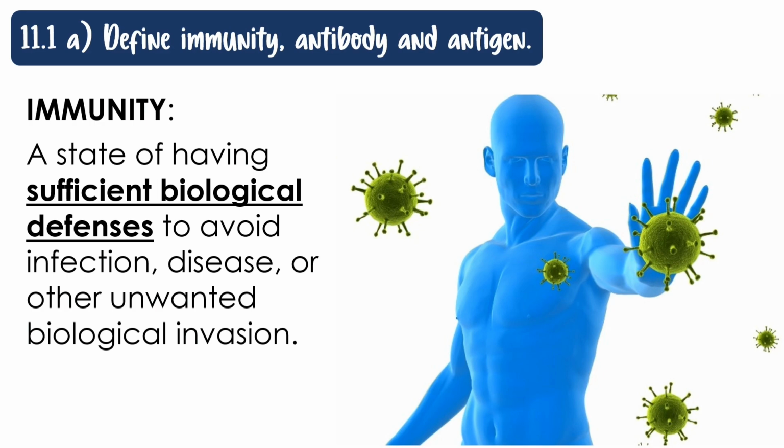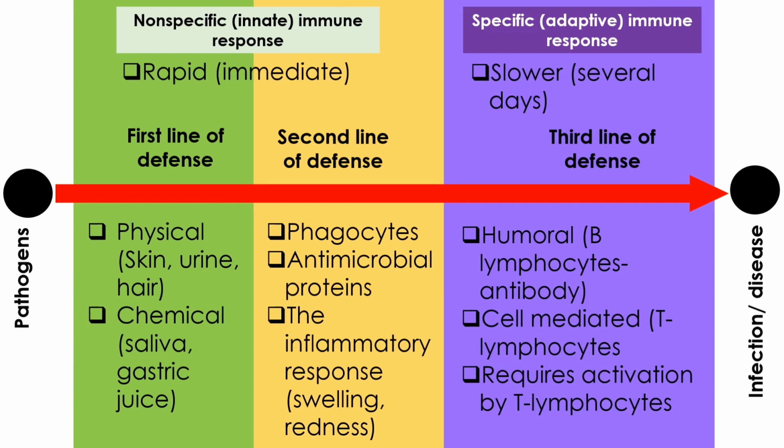the adaptive immune response. Innate immune response, also known as the non-specific immune response, is characterized by its ability to respond rapidly or immediately toward biological invasion. The innate immune response is part of the first line and the second line of defense of the immune system. The two categories of the first line of defense are the physical barrier and the chemical barrier. The physical barrier includes our skin, formation of urine, and hair. The chemical barrier includes saliva and gastric juice.